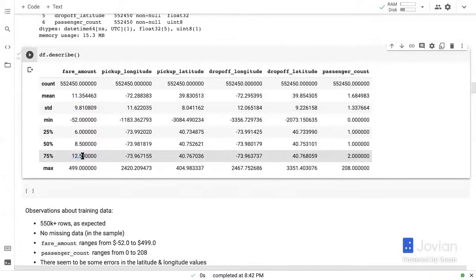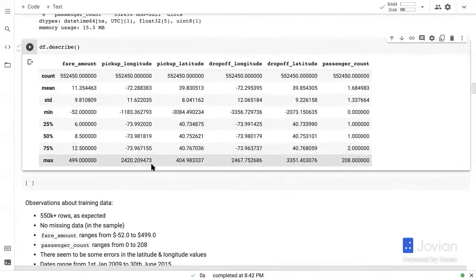Okay. Now that gives us a sense of how good our model needs to be. If you're trying to predict the taxi fare and 75% of taxi fares are under $12, I would want my prediction to be in the plus or minus $3 range. Otherwise I'm off by a lot. And that's what we'll try and aim for.